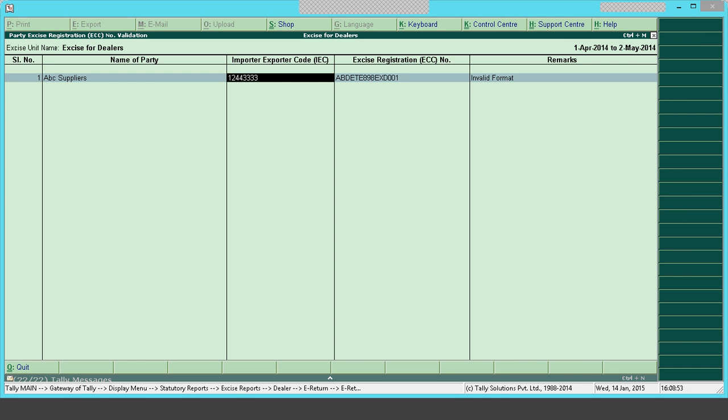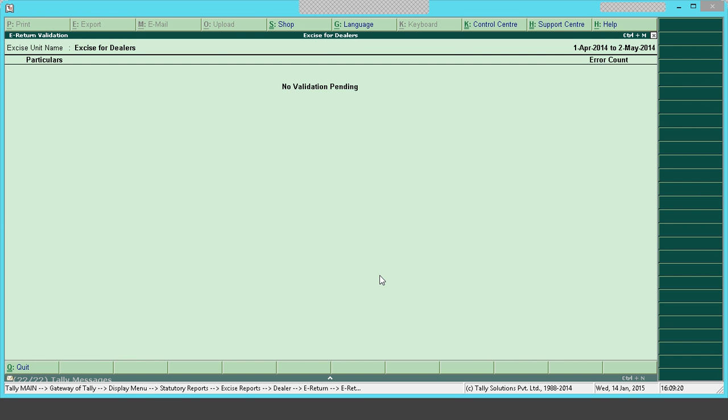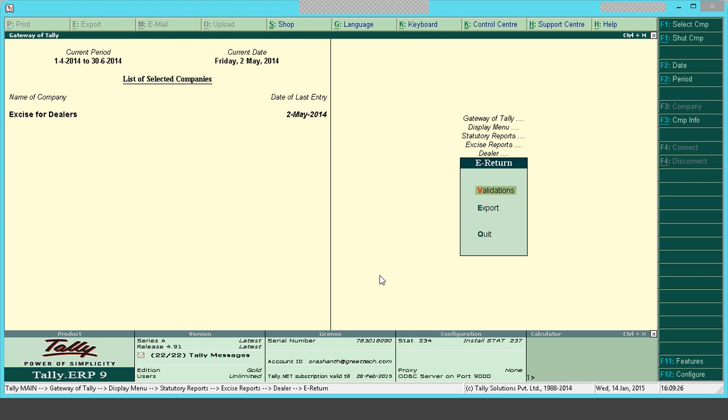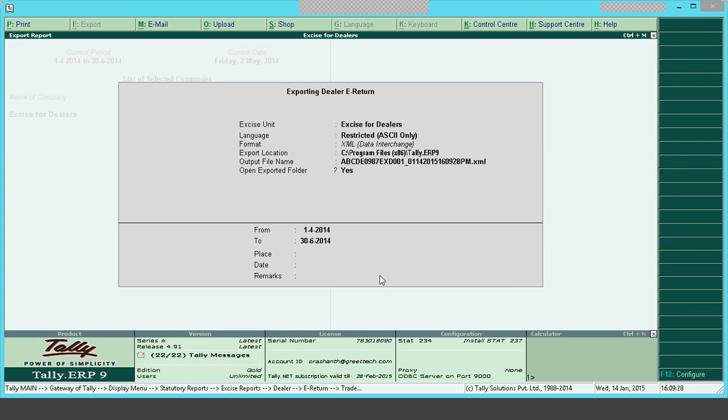No valid excise registration number. So here, for this party, the excise registration number that I have given is wrong. Okay, see, there is no validation. Now the errors are being cleared. It is being sorted out. The next would be export. Okay, so if you want to export the file, you have to go to export.